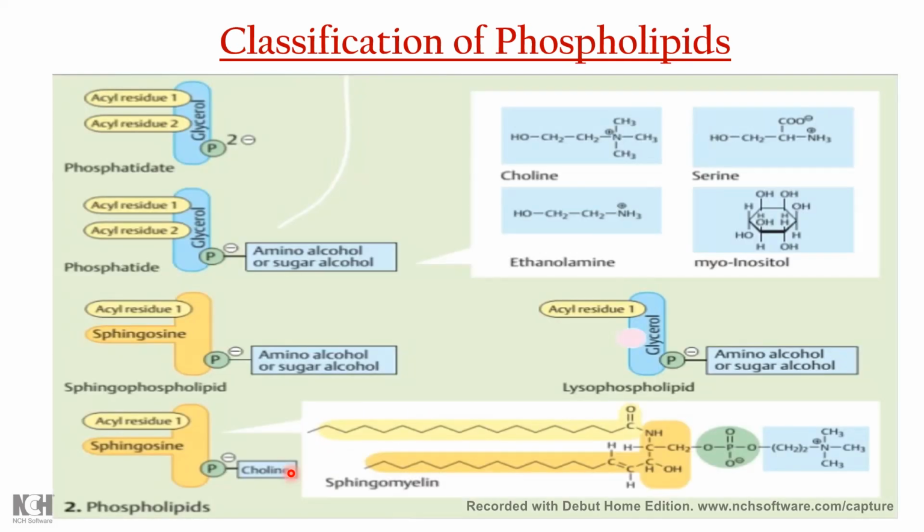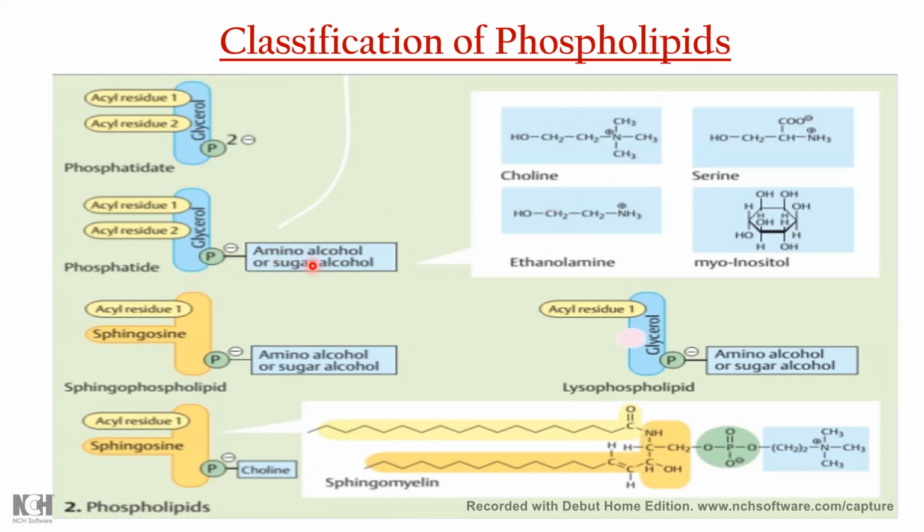So this is what I've told you. Phospholipid always contains one glycerol. If they contain glycerol, they are called glycerophospholipid. They have two fatty acids, the acyl residues. They have phosphate in it, and one nitrogenous amine. If choline is attached here, it is called phosphatidylcholine or lecithin.